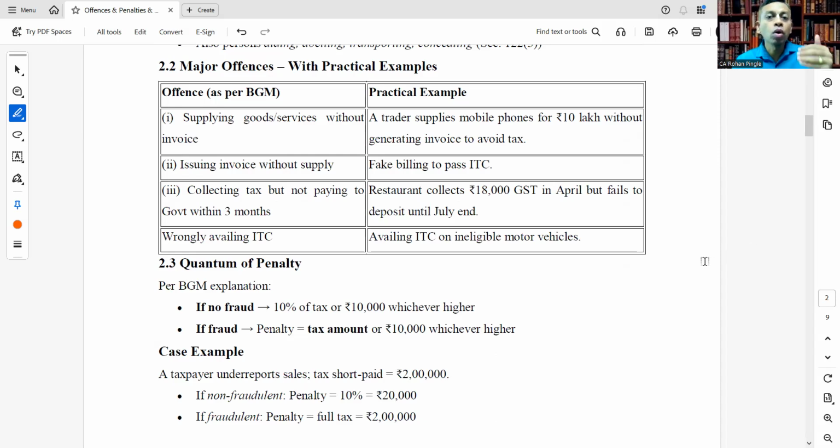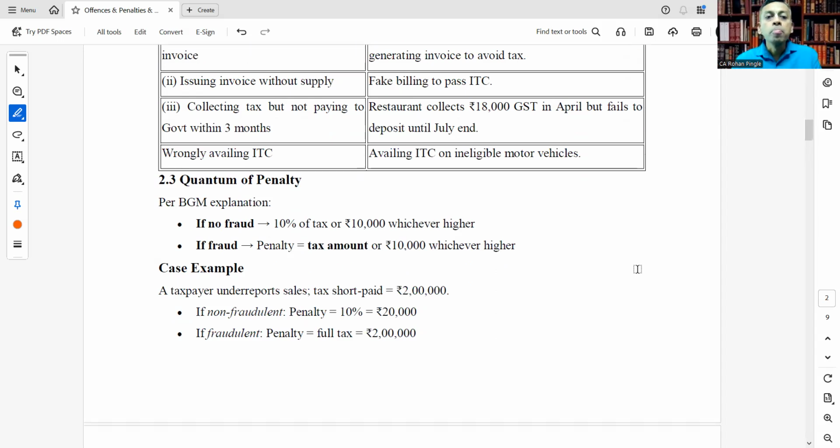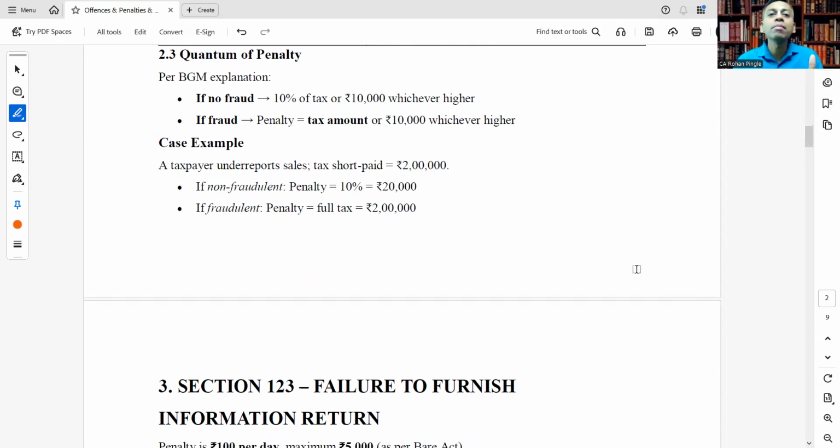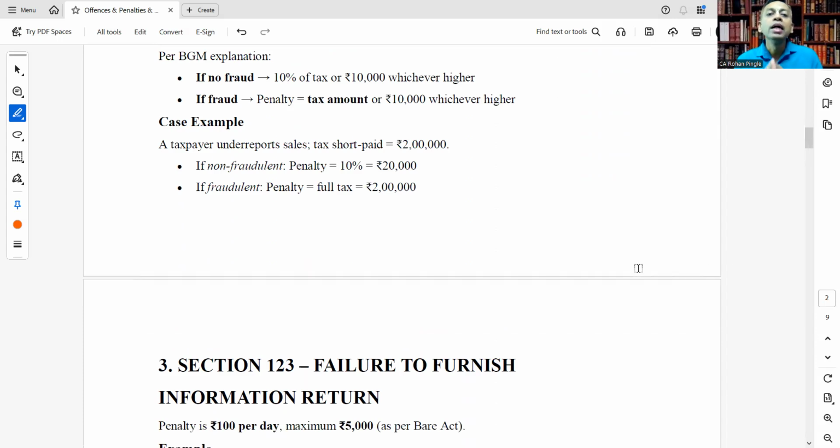So let's see what are the quantum of penalties for such kind of offenses. If no fraud is involved, then 10% of tax or rupees 10,000, whichever is higher. And if fraud is involved, then penalty would be equal to tax amount or rupees 10,000, whichever is higher.